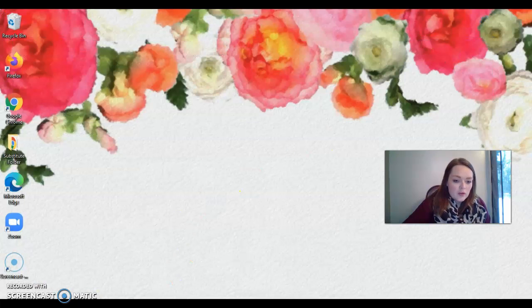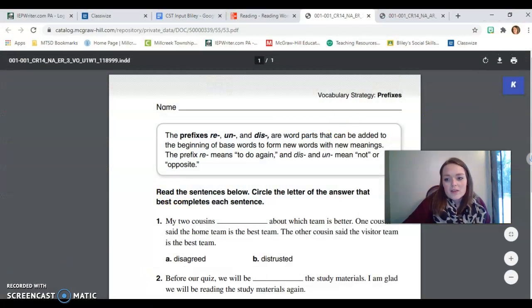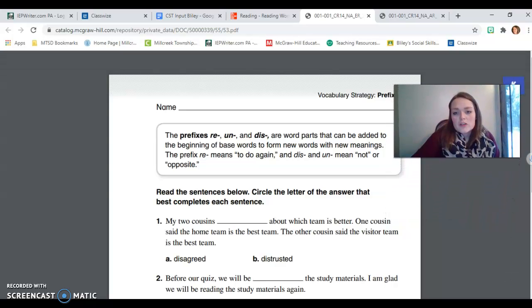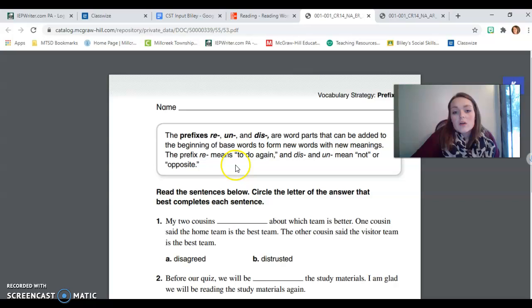Now let's move on to prefixes. Some of your vocabulary words this week have prefixes in them. Prefixes, I'm going to share this worksheet with you, are words or beginnings of words such as re, un, and dis. These are parts of words that can be added to the beginning of a word to form new words and new meanings. So I want you to think about this. The prefix re means to do it again. Dis and un mean not or opposite.